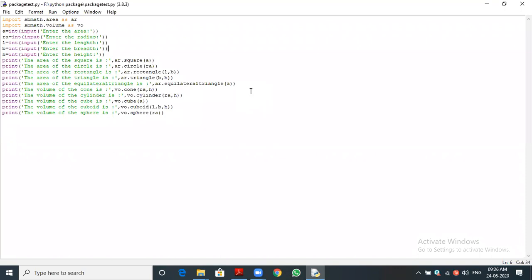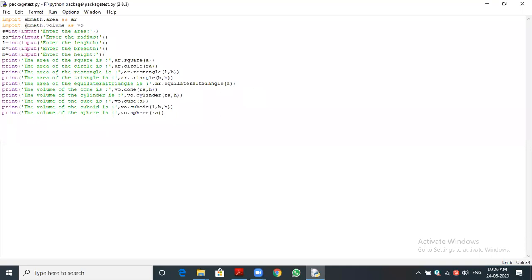Let you see the first line. We completed the first line. Have you cleared how to import your package and module inside your program? This is a normal program. How to import the package and modules. Have you cleared in the first line? Okay. Let you go to the second line.